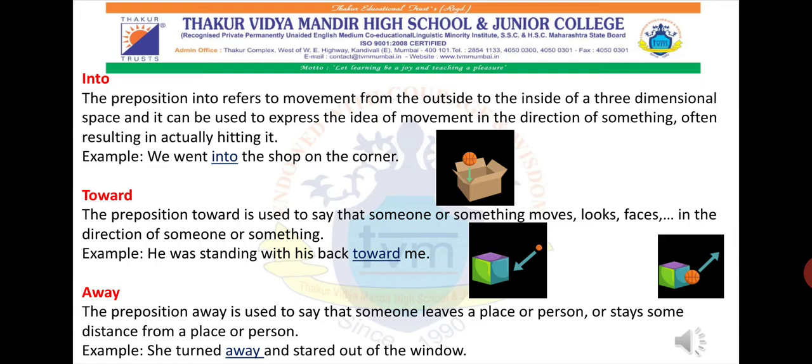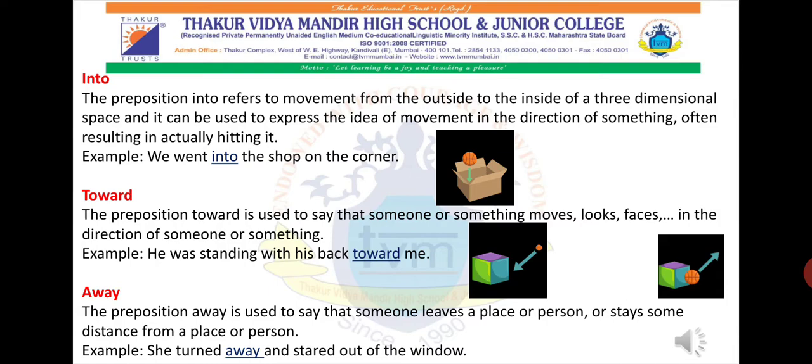Then towards. The preposition towards is used to say that something or someone is moving or looking towards someone. Okay, so the preposition towards is used to say that someone or something moves, looks, or faces in the direction of someone or something. For example, he was standing with his back towards me. Someone is facing towards me.